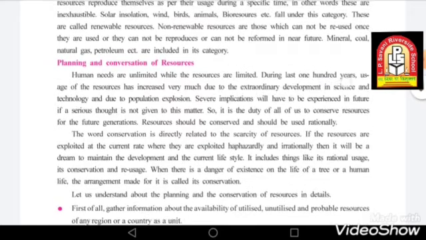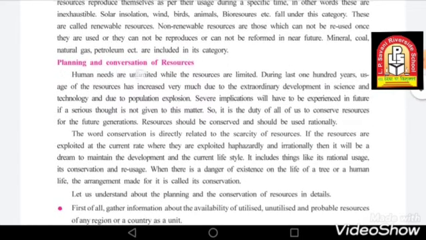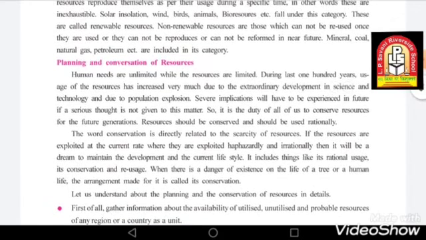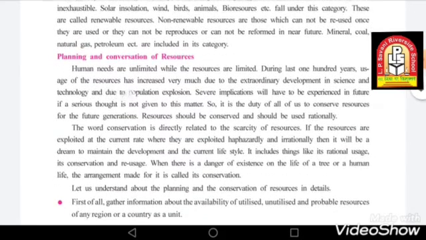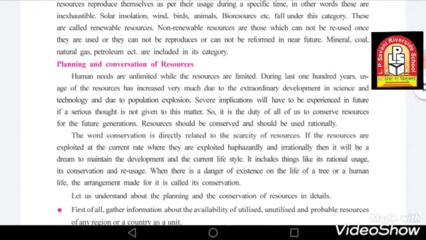During the last 100 years, usage of the resources has increased very much due to the extraordinary development in science and technology, and due to population explosion.